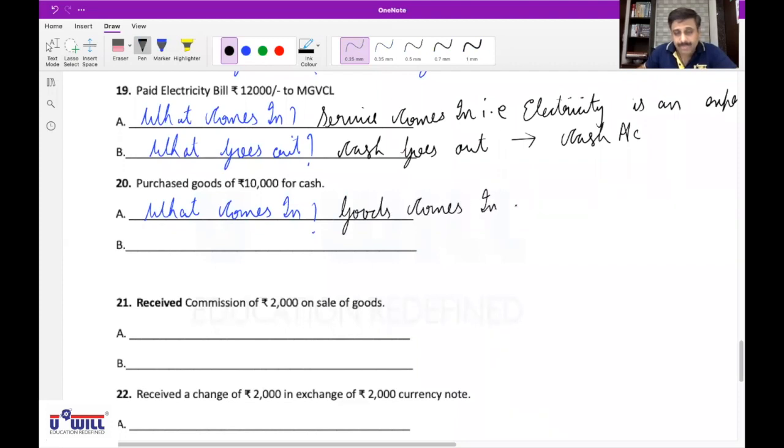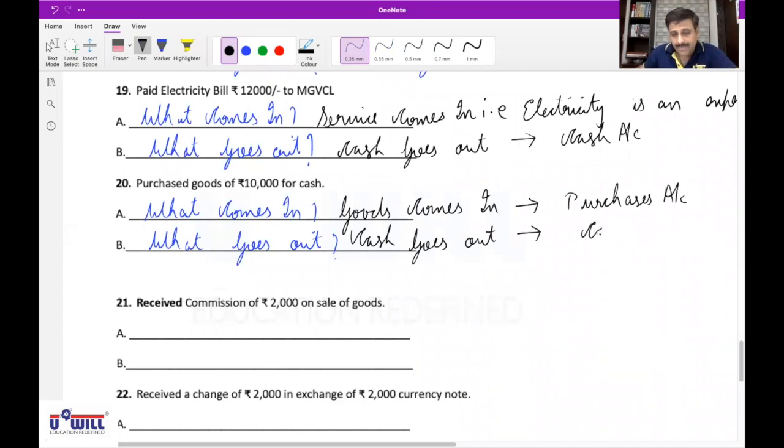Purchases account. What comes in? Goods come in and affect the purchases account. And the second effect: what goes out? Cash, for cash. Cash goes out, and cash going out will affect which account? Cash account.